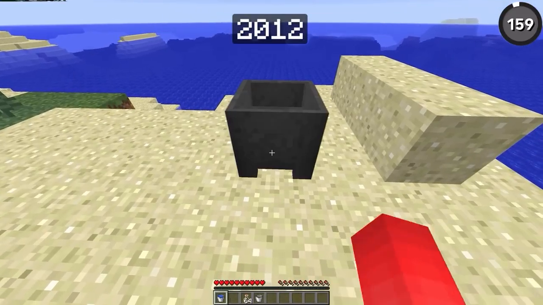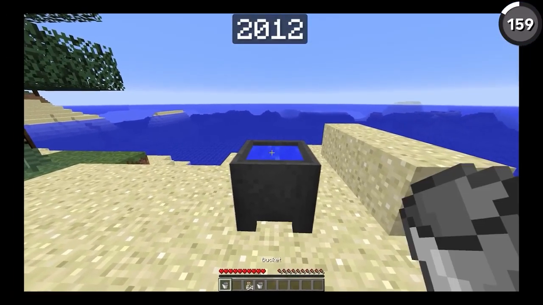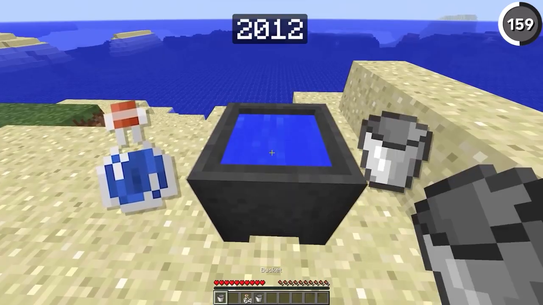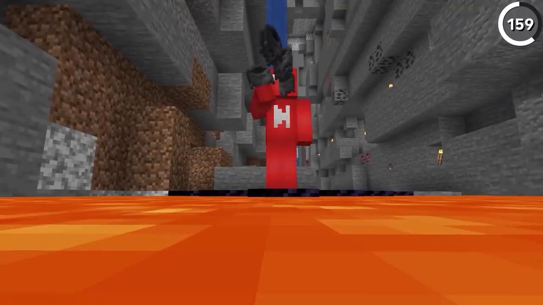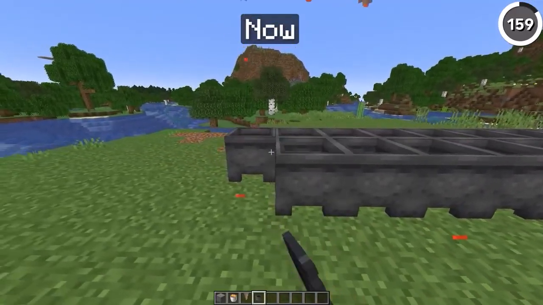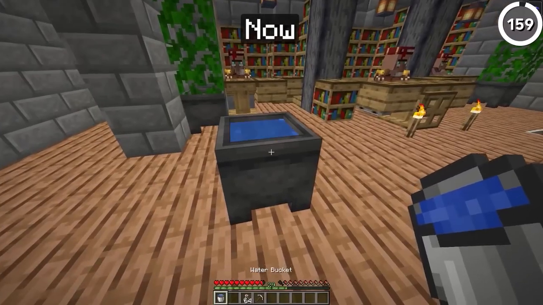In the past, if you emptied a water bucket inside of a cauldron, there was no way to remove it, and the only way to get the water out of the cauldron was to break the cauldron and replace it, since using water bottles or an empty bucket couldn't do anything on it, which makes it seem like cauldrons have been useless for a whole long time. And maybe it's true that they're more useful for lava these days than they've ever been for water.